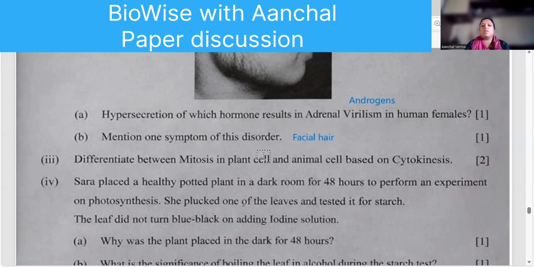Okay. Mitosis in the plant cell and the mitosis in the animal cell based on cytokinesis. In the plant cell, cytokinesis happens by cell plate formation, and in animals cytokinesis happens by furrow formation.